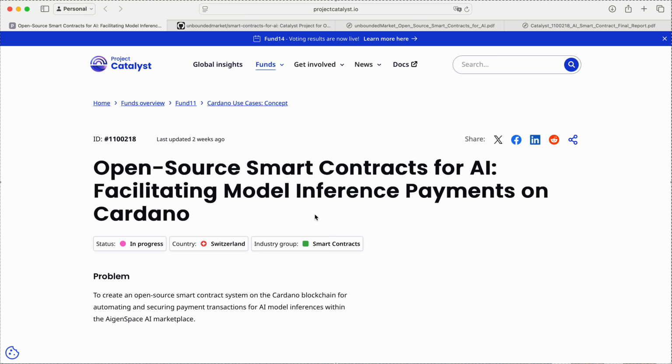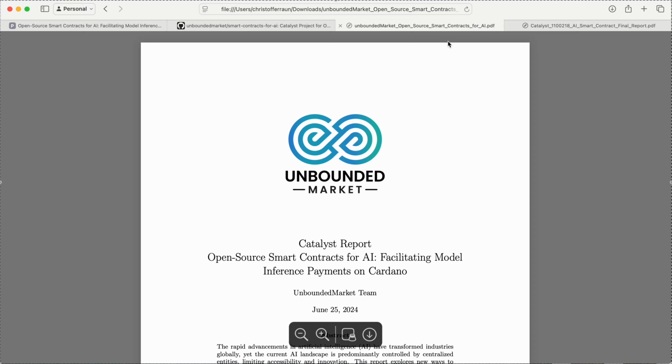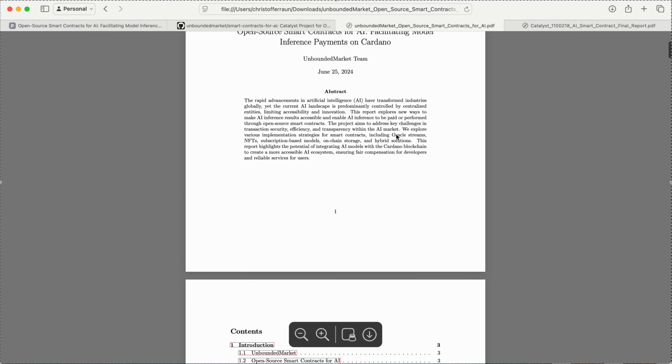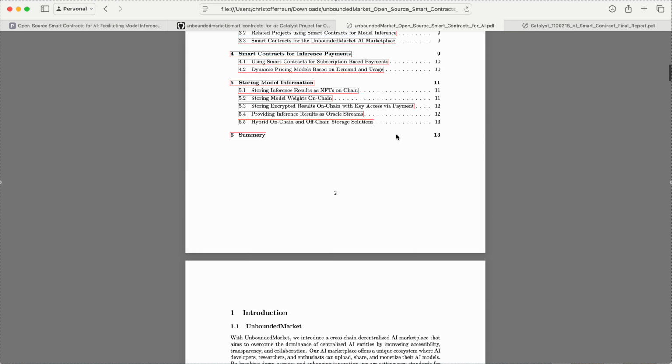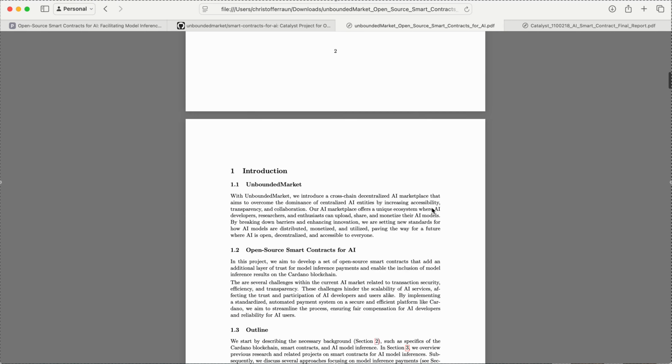And that's why, in the first milestone, we created a research report that you can see is very detailed. It uses a lot of sources. It defines different concepts. It gives some examples of how these smart contracts can look. Based on this research, throughout the next milestones, we've developed open source smart contracts and the necessary off-chain code to make this possible. They can be found in our GitHub repository.